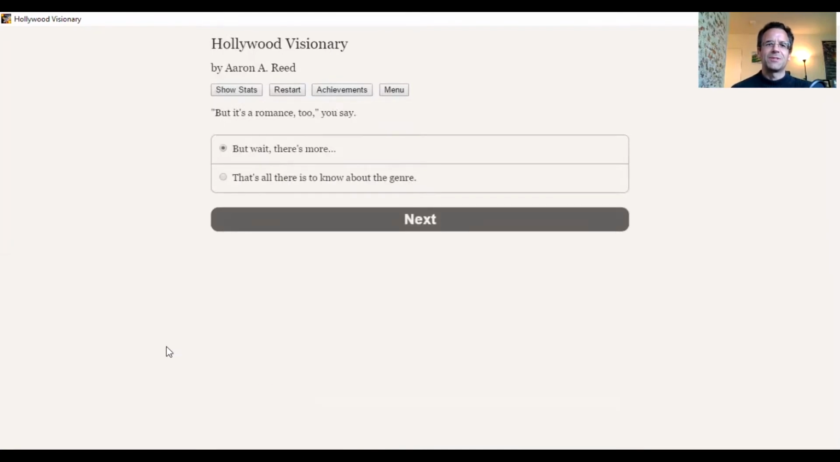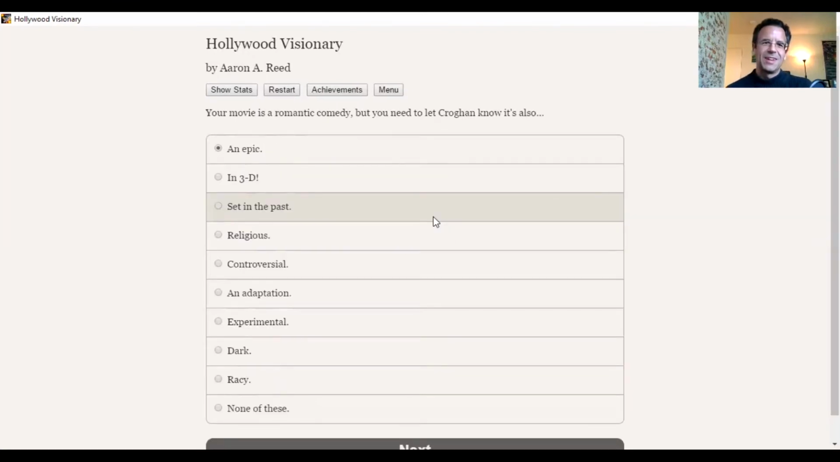It's a romance too, but wait, there's more. Oh, that's all there is to know about the genre? Wait, there's more. Yes, let's add more to this bad idea: a romantic comedy that is controversial. Bad choice to be controversial. You might think religious might be the worst choice to make here. But actually, that would appeal, I think, to a studio head, because something religious would in fact have a market. There is market research that says if you have a work that is strongly religious, you would have a market for that, right? Whereas a controversial romantic comedy, no market whatsoever.